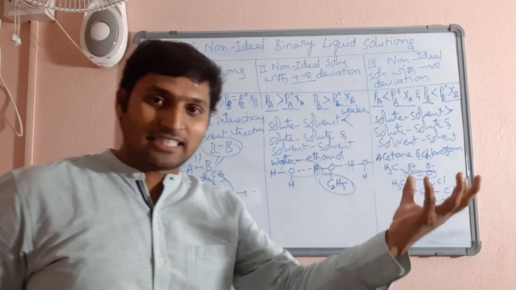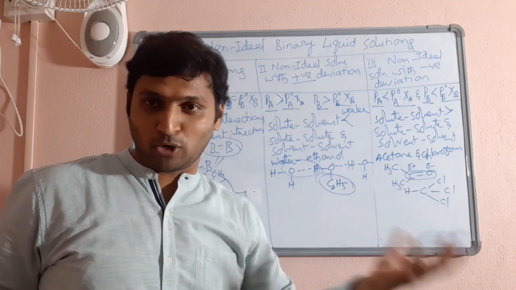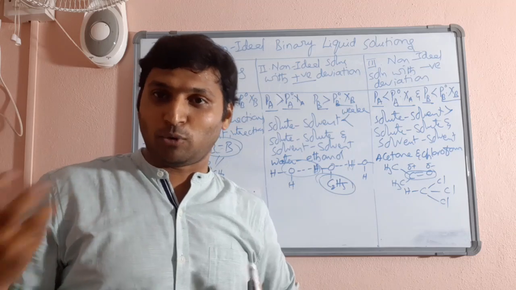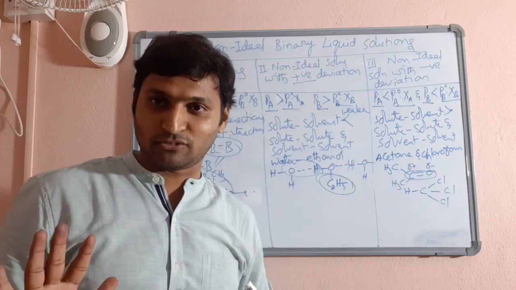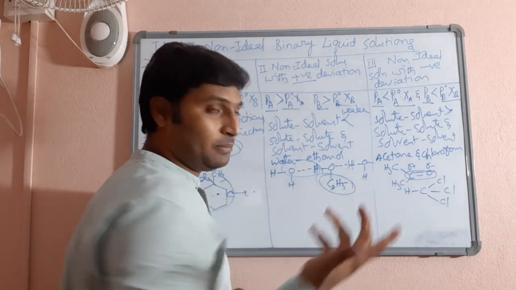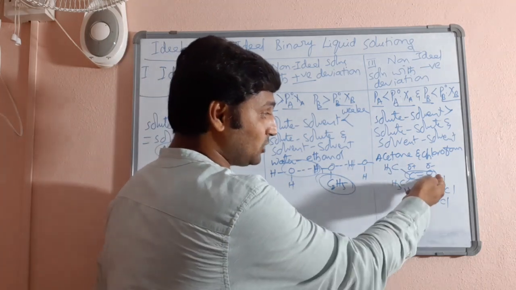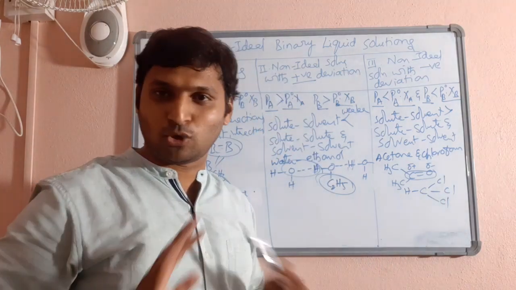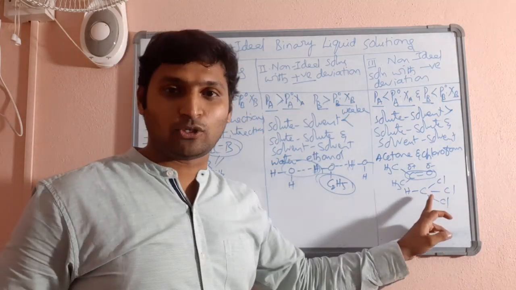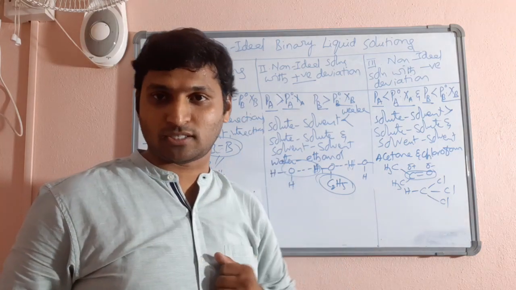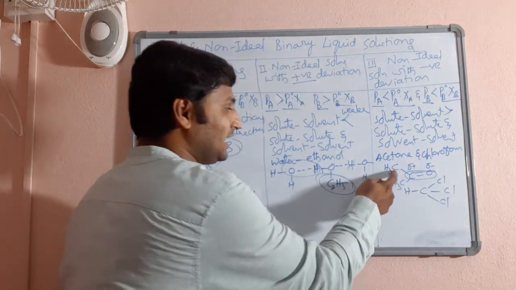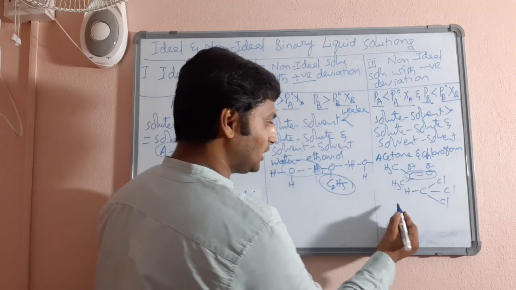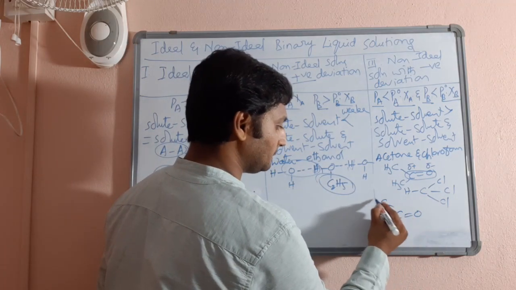So acetone molecules were holding each other with dipole-dipole forces. Chloroform molecules were holding each other with dipole-dipole forces. Up to this is fine. Acetone cannot exhibit any intermolecular hydrogen bonding because there is no hydrogen attached to oxygen. And chloroform cannot exhibit intermolecular hydrogen bonding. There is no possibility at all, because intermolecular hydrogen bonding is possible when there is fluorine, nitrogen, oxygen. Now each one of them were held by dipole-dipole forces. Now when you mix the two liquids, what happens?